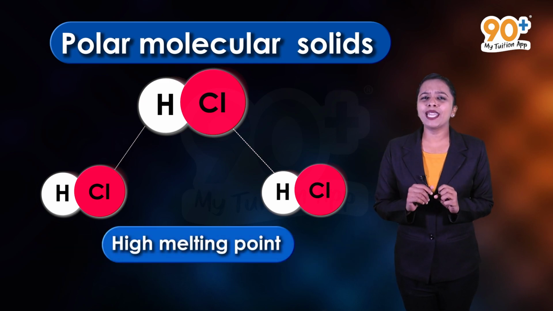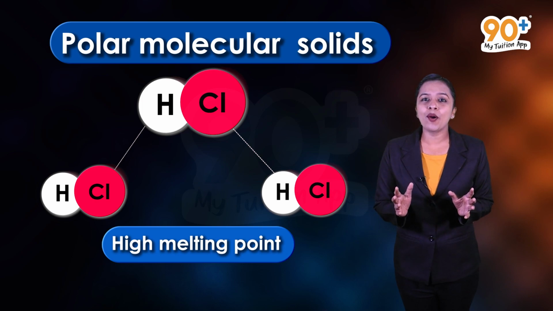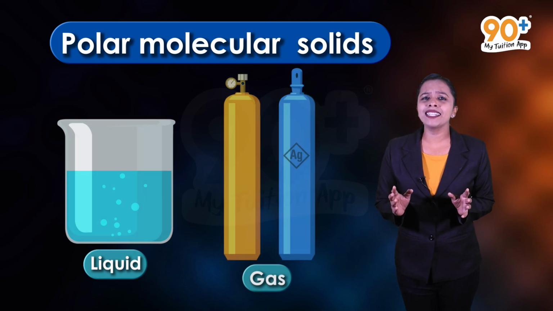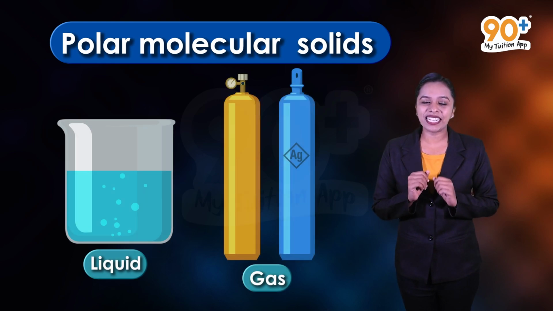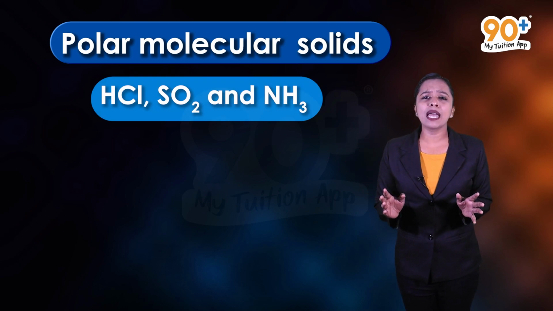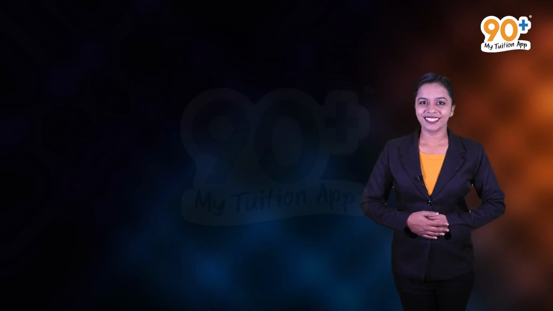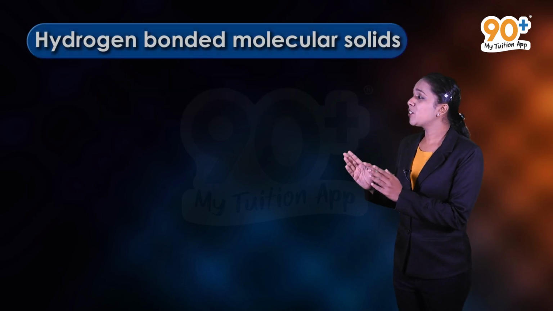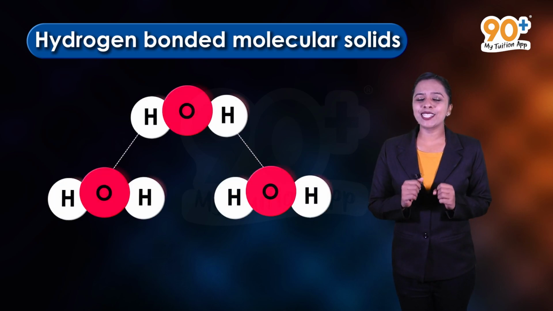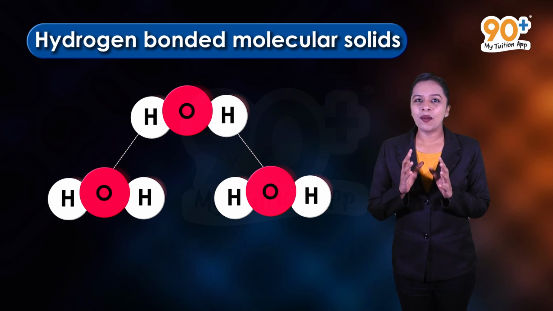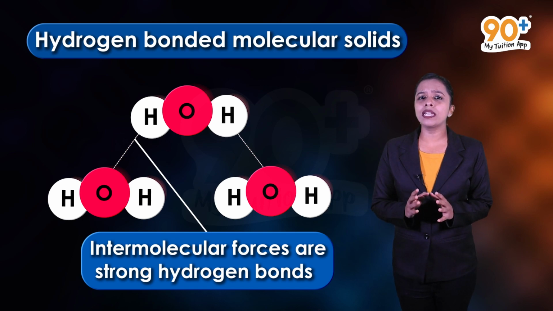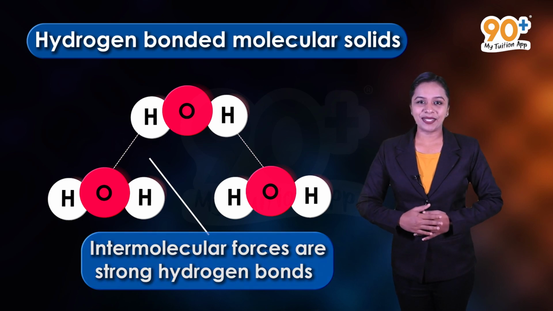They have a high melting point as compared to non-polar molecular solids. They are also in liquid or gaseous state under room temperature and pressure. HCl, SO2, NH3 are some examples of these solids. So the third one is hydrogen bonded molecular solids. In hydrogen bonded molecular solids, the constituent particles are molecules. And in these kinds of solids, the intermolecular forces are strong hydrogen bonds.